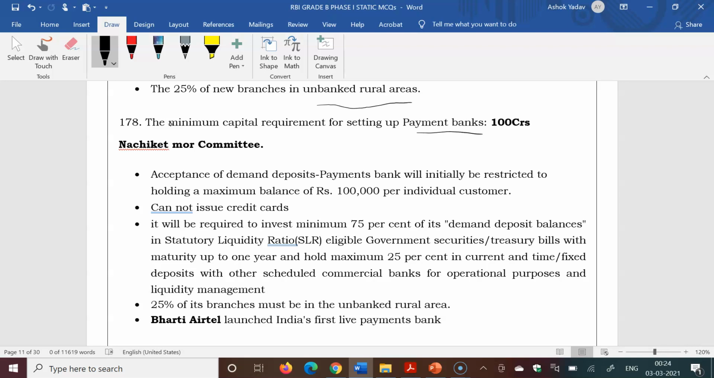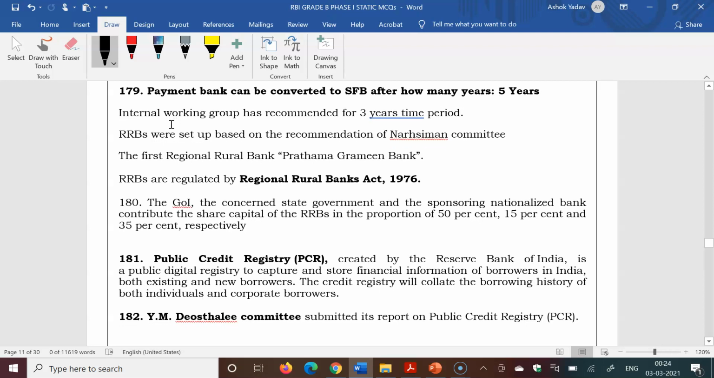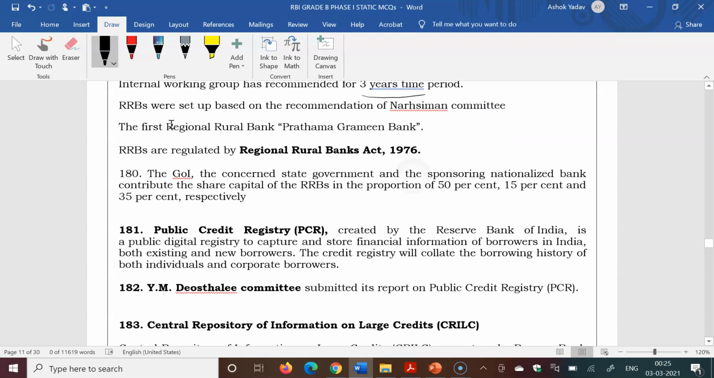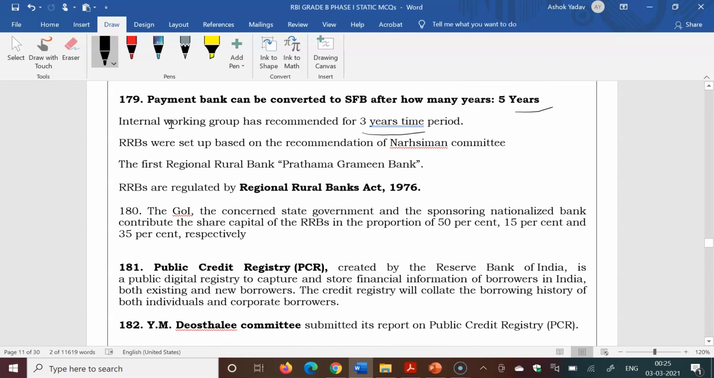Payment bank minimum capital requirement is 100 crore. Details are given. A payment bank can be converted to SFB, small finance bank, after how many years? 5 years. The internal working group has recommended doing it within 3 years. Next, RRB was set up based on the recommendation of Narasimhan Committee.